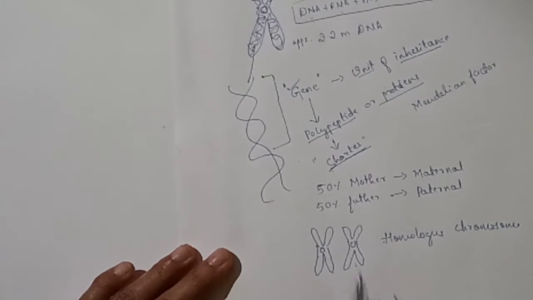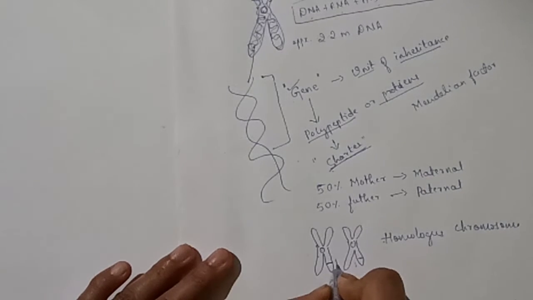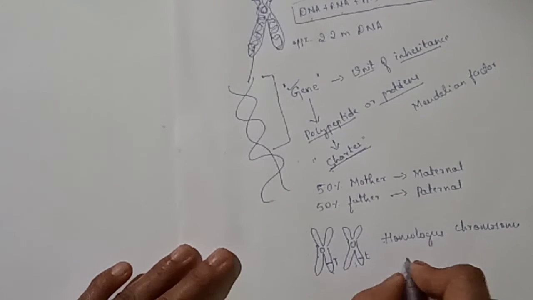On this homologous chromosome, on the same point, if an alternative form of a gene is present, then it is called an allele.